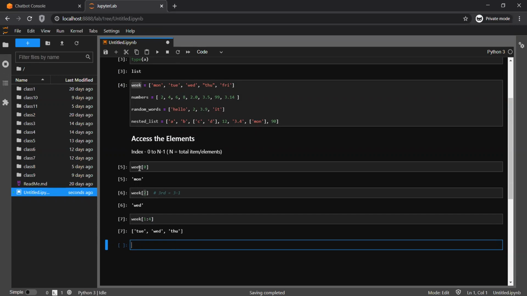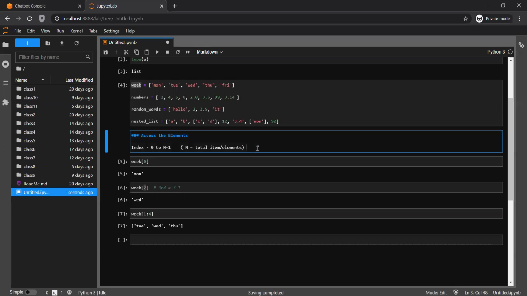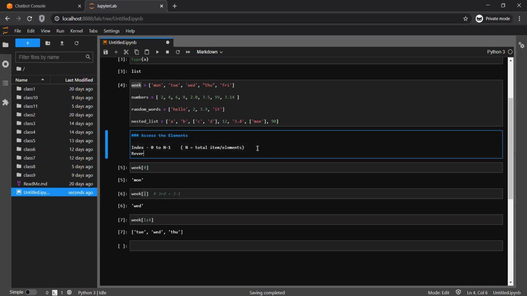Suppose I wanted to access the very last element, and I don't know what the last index is, but I wanted to quickly access it. So remember, reverse indexing always starts from -1, going to -n.